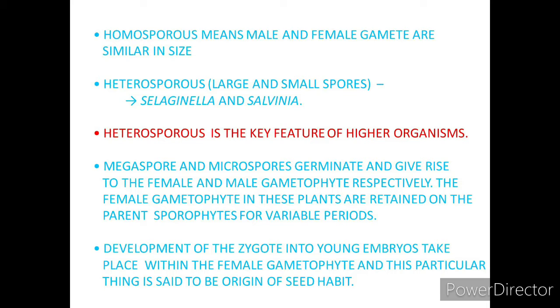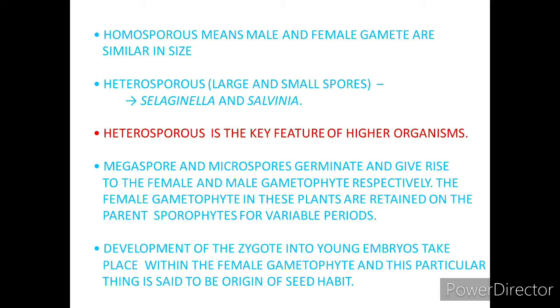The female gametophyte in these plants is retained on the parent sporophyte for a variable period, means megaspore is the female and microspore is the male, which will germinate and give rise to female and male gametophyte respectively. And remember कि fertilization is happening in the female body, and the female gametophyte in these plants is retained on the parent sporophyte for a variable period. Okay.